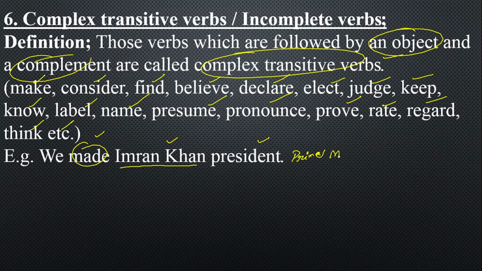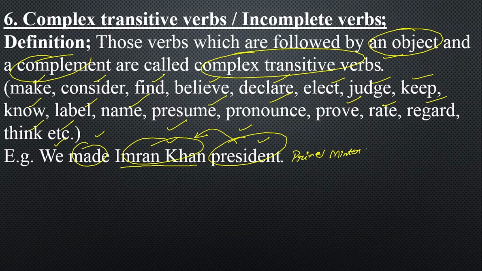Actually, he is the prime minister, but the sentence is also correct if you call it president. He is our prime minister. So we made Imran Khan prime minister or the president. Now, in this sentence, one thing should be in your mind: Imran Khan is your object and president is your complement. And it is your objective complement. Why? Because it is adding something to the meaning of the object, not the subject. That's why we won't call it a subjective complement. We will call it an objective complement. We made Imran Khan president.